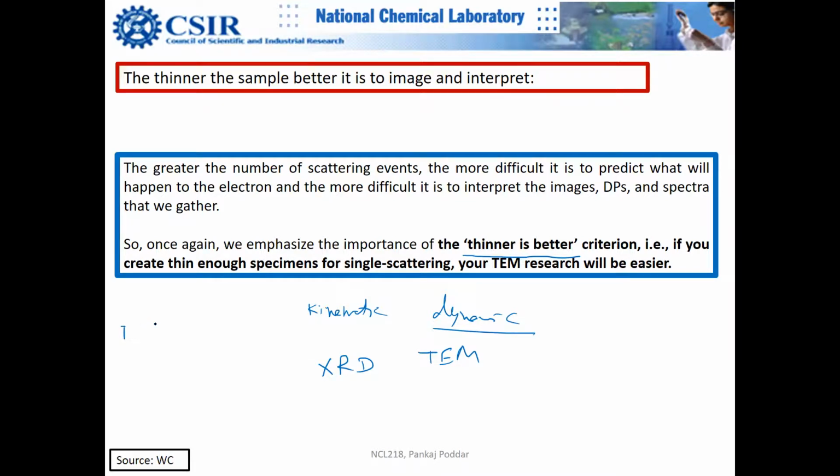What I'm trying to tell you is that for the same thickness of the sample, if you discuss X-ray diffraction, because X-ray interaction is relatively much weaker in comparison to electron interaction with the specimen, you can consider single scattering for X-rays. But it's very difficult to consider single scattering in the case of electrons. So that's why you consider dynamic diffraction, which I'll teach much later. There are slides associated with that.